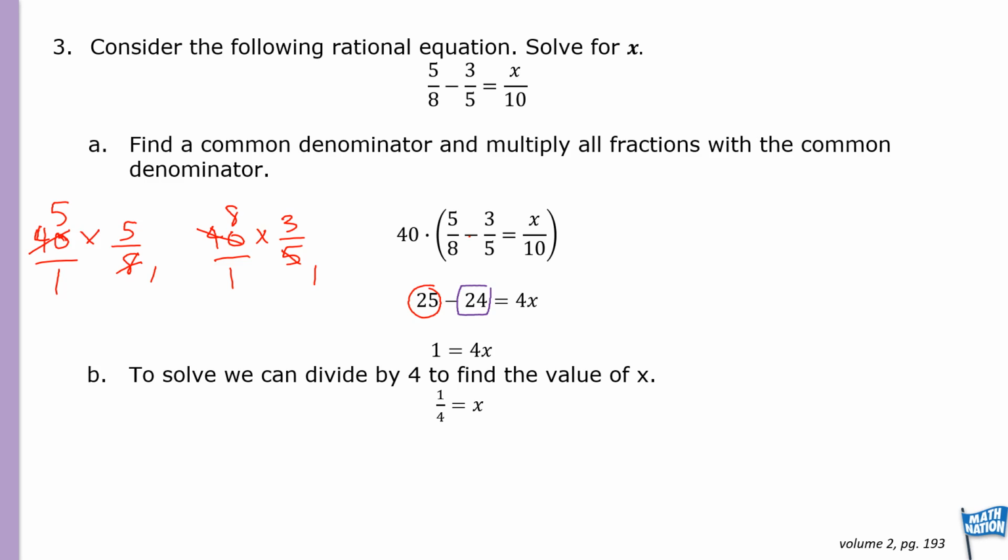And then the x over 10, we do 40 times x over 10. Let's erase this one right quick.